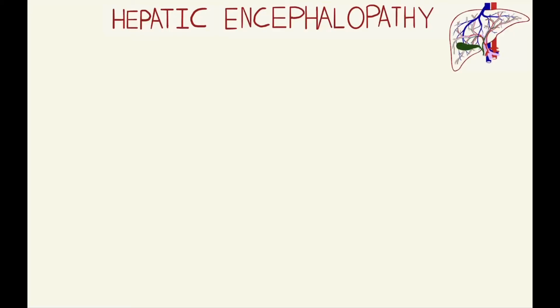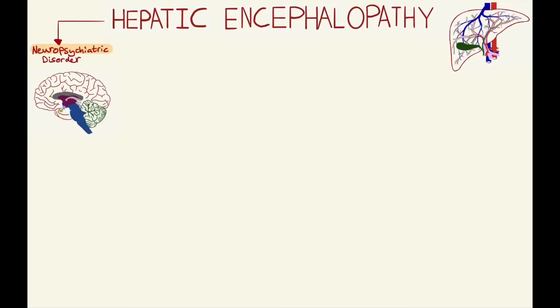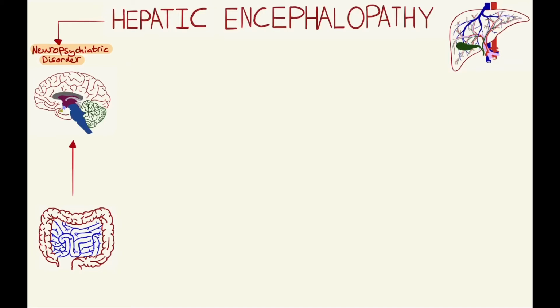One of the complications of liver disease is hepatic encephalopathy. This is a neuropsychiatric syndrome where the brain function declines. This happens because there's an increased buildup of gut-derived toxins such as ammonia. This then causes an increased buildup of toxins in the blood which circulate and cause brain damage. Normally, the liver would remove this ammonia as one of the functions of the liver is to clear waste products.